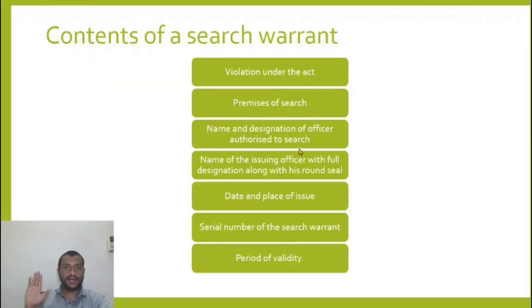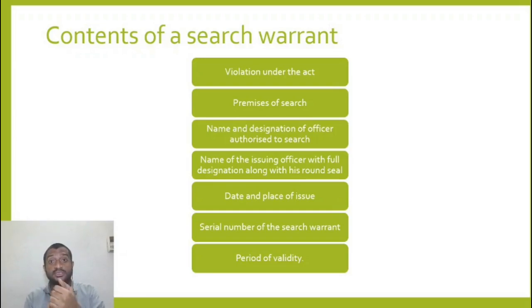So what should be the contents of a search warrant? So that search warrant, the officer shows, what should it contain? What is the violation as per the act, what premises is being searched, name and designation of the officer authorized to search, name and designation of the issuing officer with full designation along with round seal, date and place of issue, serial number of the search warrant, period of validity.